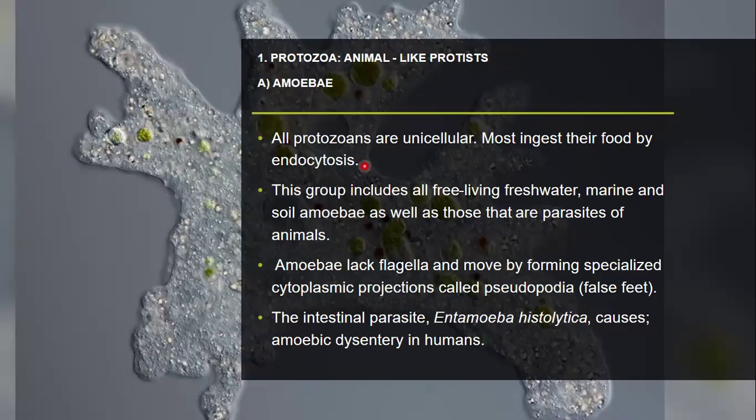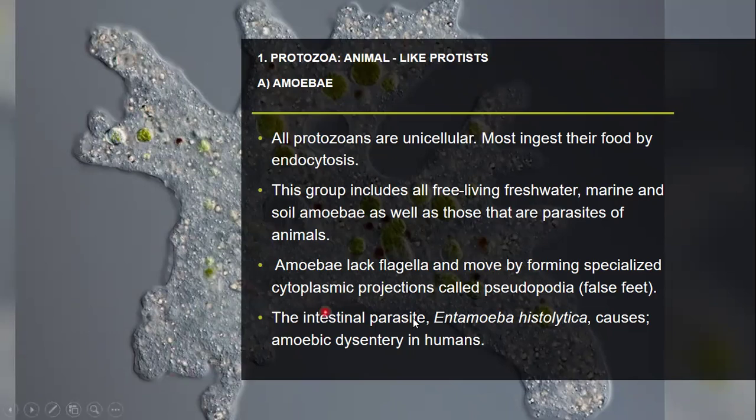This group includes all free-living freshwater, marine, and soil amoebas, as well as those that are parasites of animals. Amoebas lack flagella and move by forming specialized cytoplasmic projections called pseudopodia. These pseudopodia help engulf food particles from the soil, moisture contents, as well as other water bodies.